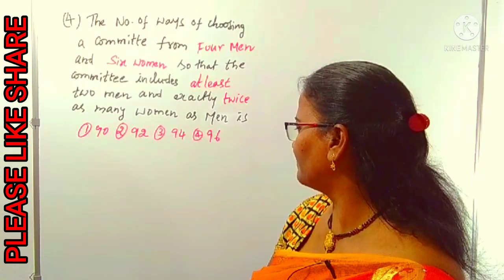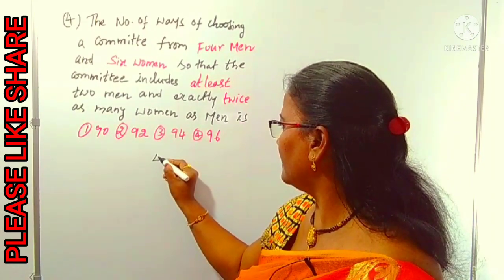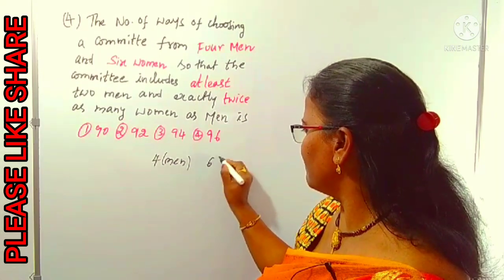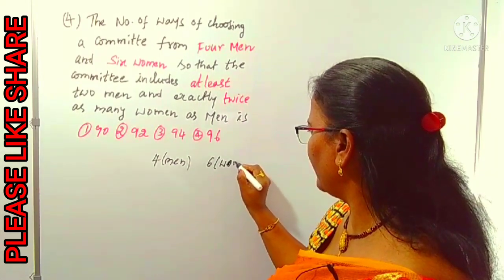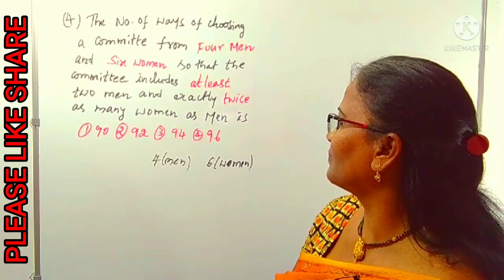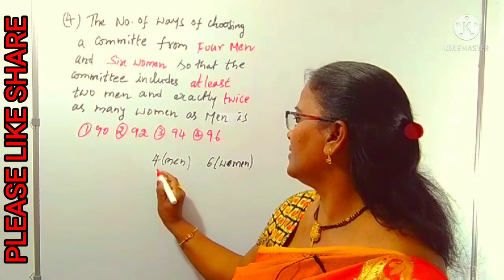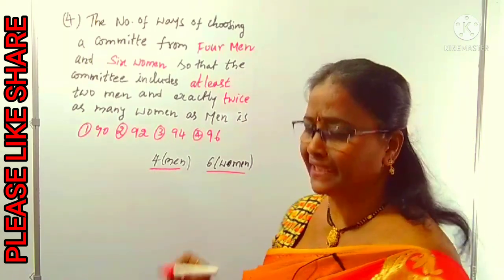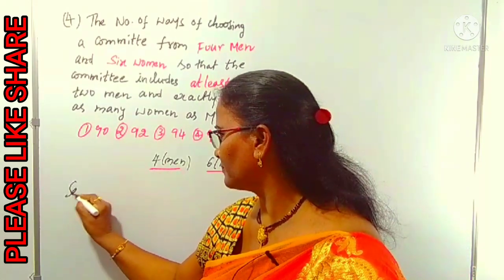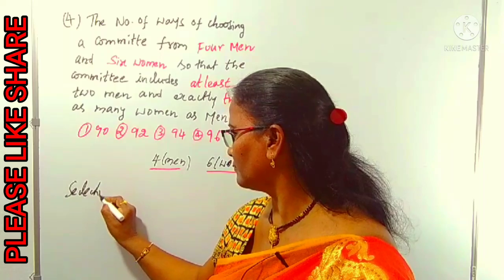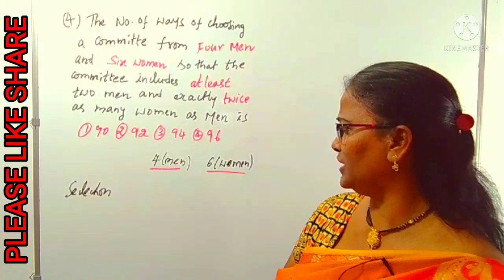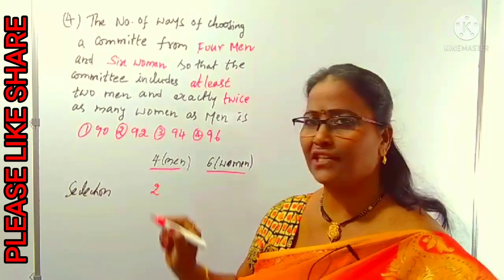I am writing the data like this. Men is 4, and women 6. There are 4 men and 6 women, from which we have to select the committee. It's a selection. At least 2 men. At least 2 men means what? Minimum we can start with 2 men. We can start with 2.